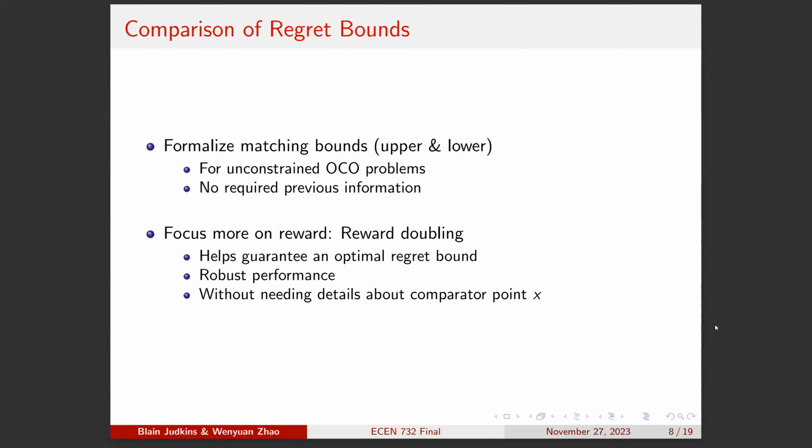Comparison of regret bounds. We formalize matching bounds, both upper and lower, for unconstrained OCO problems. No required previous information is needed. We will focus more on the reward, and with reward doubling, this helps guarantee the optimal regret bound. It has robust parameters without needing details about the comparator point x.